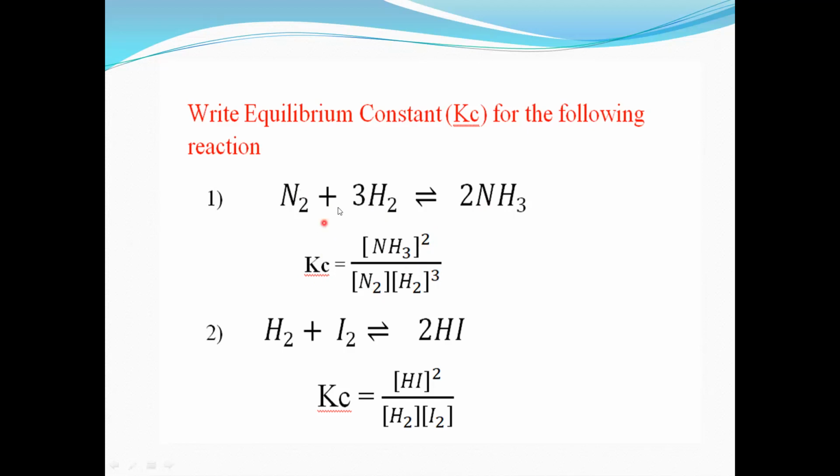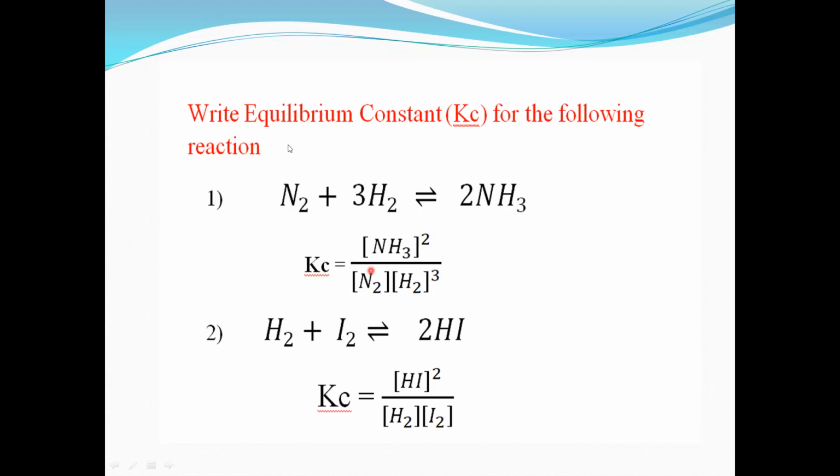In this question, only the reaction N2 plus 3H2 gives 2NH3 is given, and directly you have to write Kc. You get 2 out of 2 marks, because the answer can be written in one sentence. We just have to write the correct formula, that is Kc is equal to this.